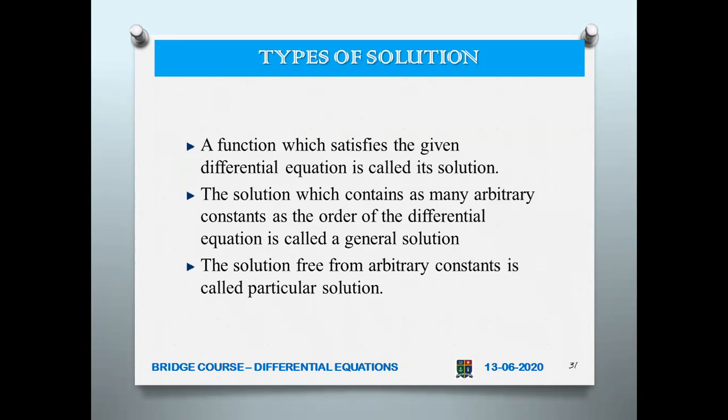That is why it is called the general solution. Now suppose you remove all the arbitrary constants, what happens? You get a particular solution. That is the difference between a general solution and a particular solution.